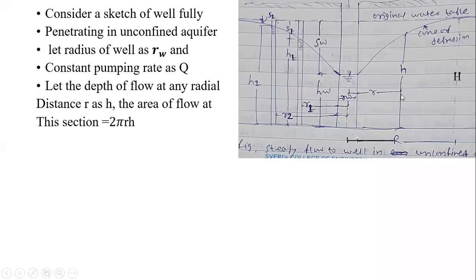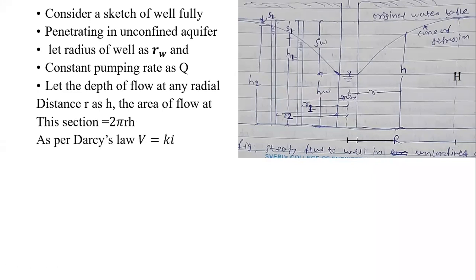The area of the flow at this section is nothing but 2 pi rh or pi dh. D is nothing but the diameter of the area of influence, sorry, this will be the r, and here somewhere else h will be there, and at a distance r will be there. So we have considered the area of the influence as 2 pi rh.